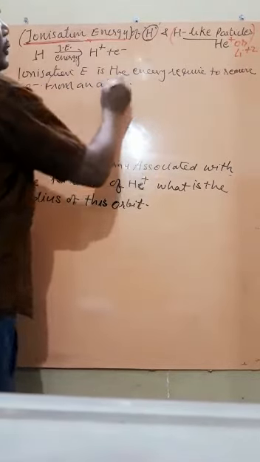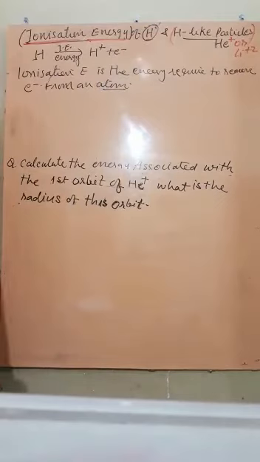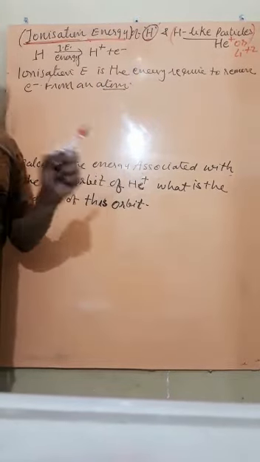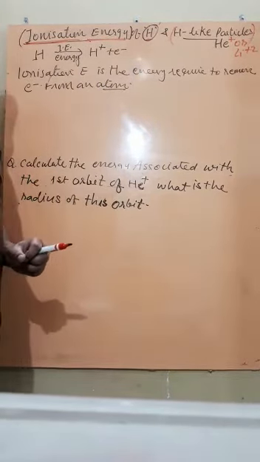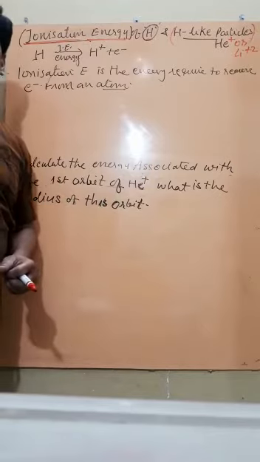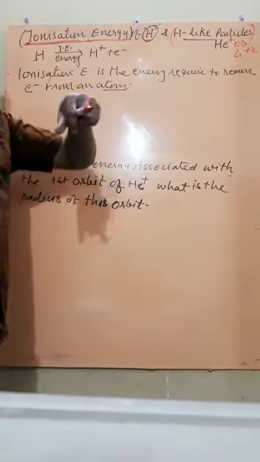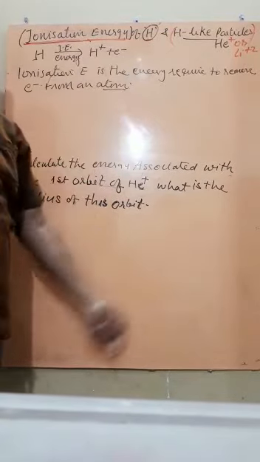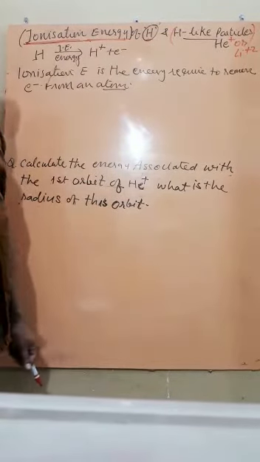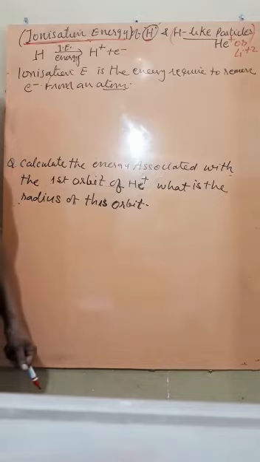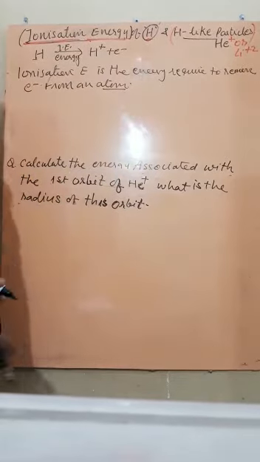Now, how do we remove an electron from an atom? If the electron is present in the first orbit, to remove it completely from the atom, the electron goes out to the infinite orbit. In that sense we can say the electron is removed from the first orbit and goes to the infinite orbit.